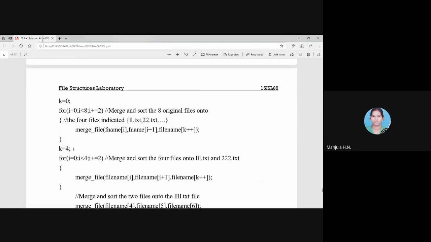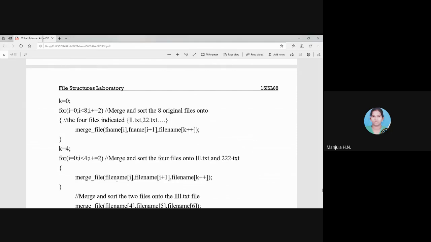Okay, so i equal to 0, i is less than 4. Why 4? Because after the first step we have only 4 files. So i is less than 4 and i plus 2. Again, the first 2 files will be merged and stored in the resultant file, and the next 2 files will be merged and stored in the resultant. That means this for loop repeats 2 times and generates 11.txt and 22.txt after calling the merge file.